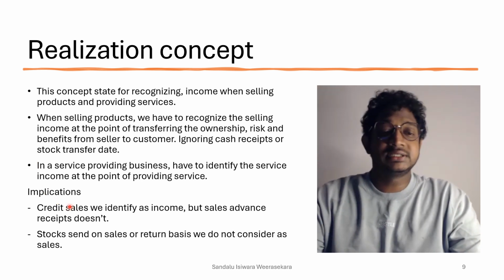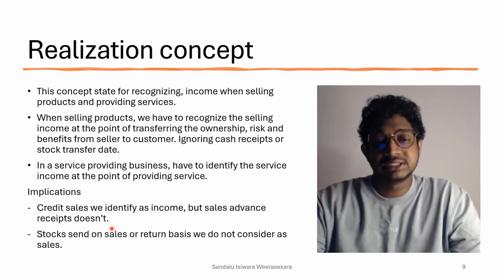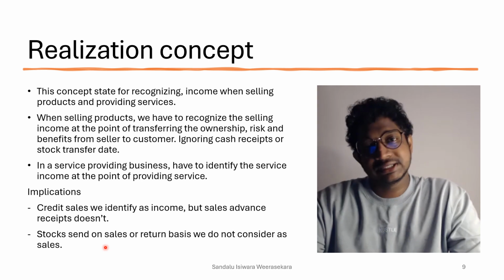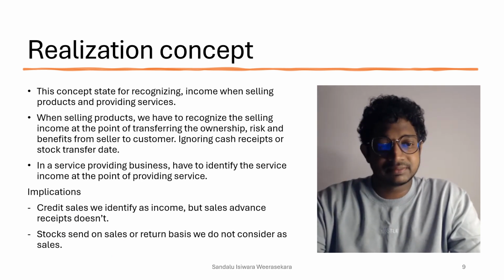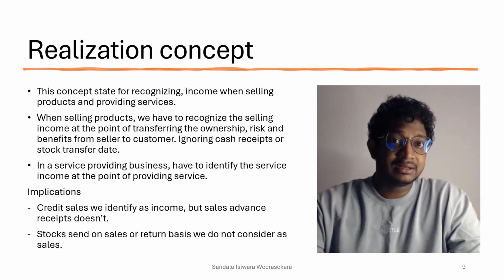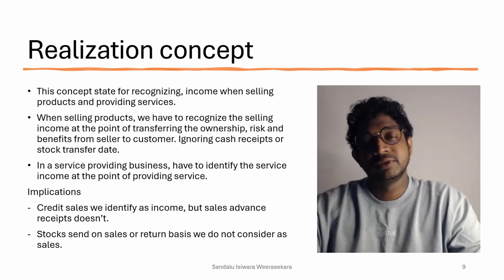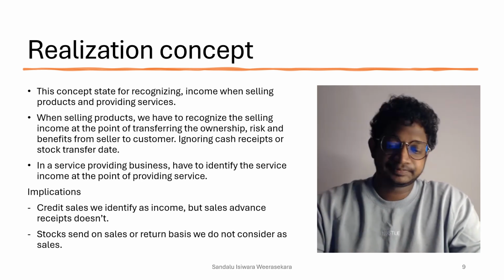So implications: credit sales we identify as income, but sales advance receipts don't count. And stock sent on sale or return basis, we do not consider as sales either. So these are the two examples, and for the services as well. Okay, so when a situation is given like that, then you have to identify which accounting concept is backing that situation, right?